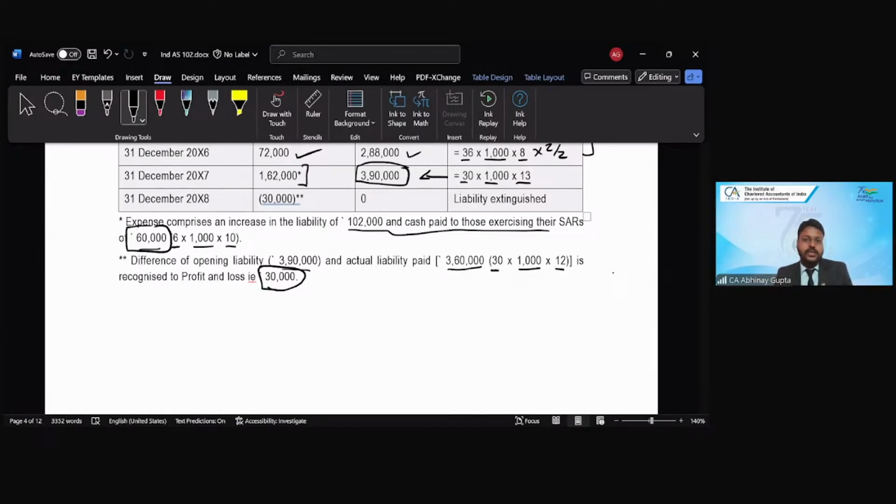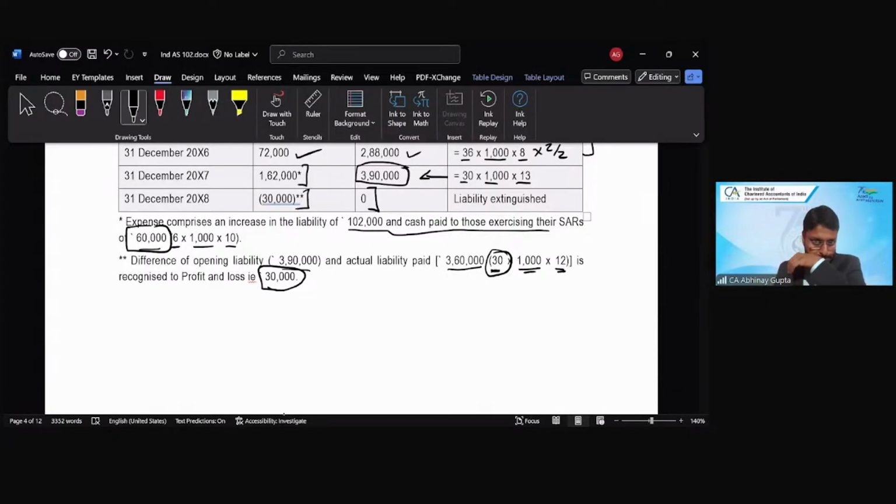And thereafter in 2008, we will recompute for these 30 employees, 30 into 1,000 into 12, right? 12 is given, 360 minus 390. So 30,000 is the gain on reinstatement. So this gain will also be recorded in the P&L. And because in 2008, these 30 employees are also discharged in cash, the closing liability will eventually be 0. Is the calculation part clear so that I can proceed to the journal entries?